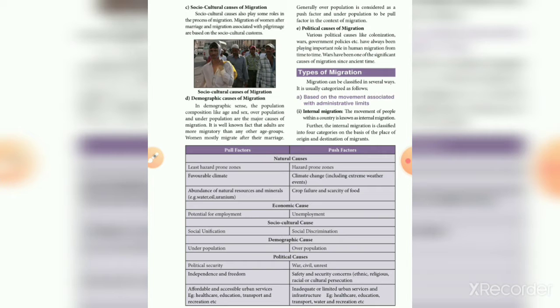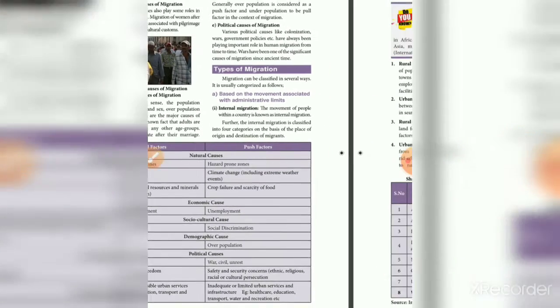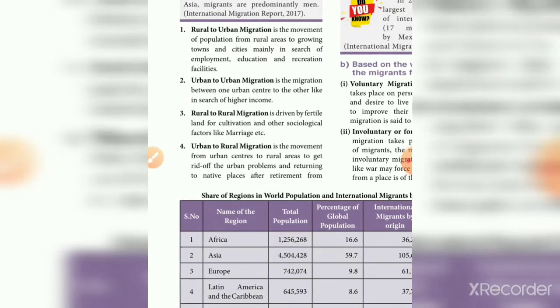So next, there are four categories of internal migration. The first one is rural to urban migration, then urban to urban migration, rural to rural migration, and urban to rural migration. So these are the four categories of internal migration.